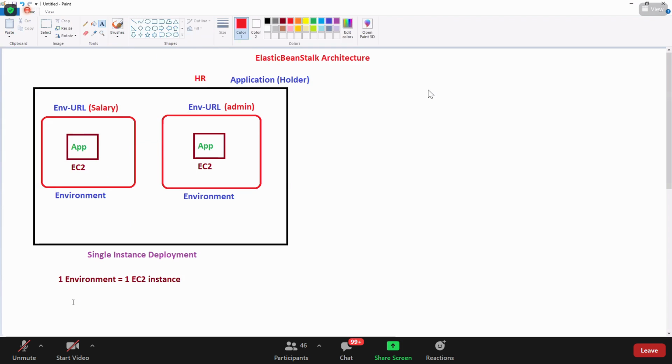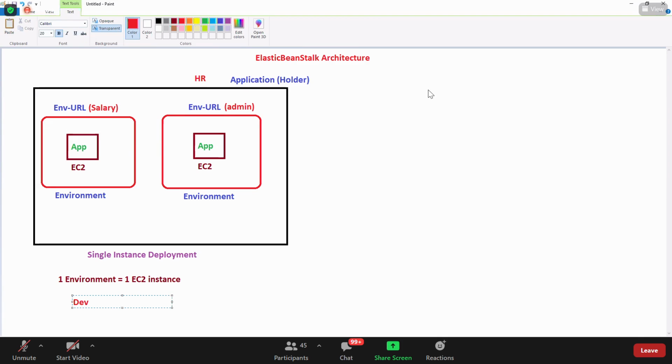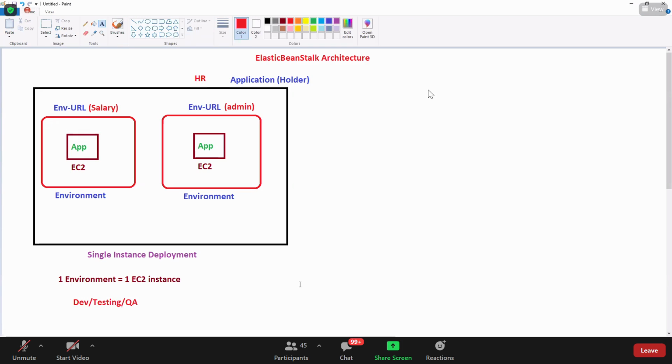Definitely no. This might be good for your development, your testing, and QA, whatever. And if you ask, sir, how about production?